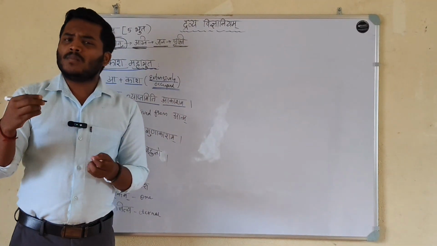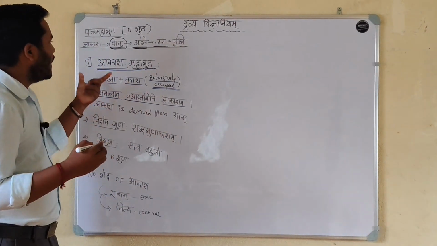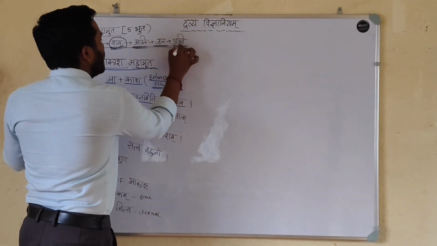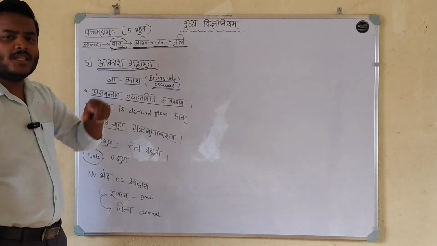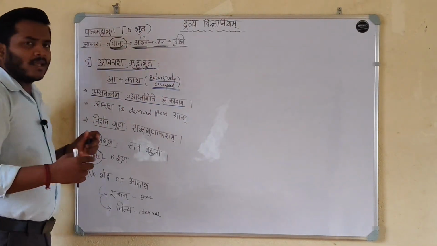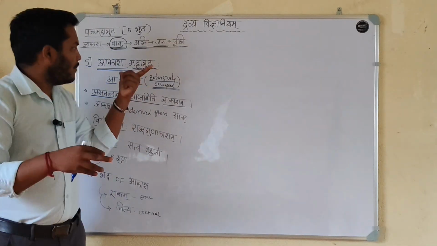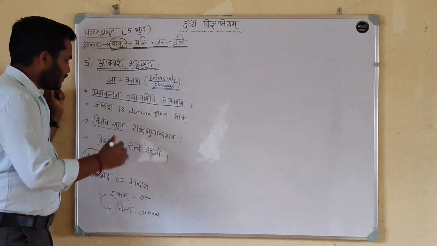All the other four Mahabhutas are derived from this Mahabhuta only. वायु, अग्नि, जला एंड पृथ्वी, ये चारों आकाश महाभूत से ओरिजिन हुआ है. And at the end all the four Mahabhutas mingled with Akasha Mahabhuta only.